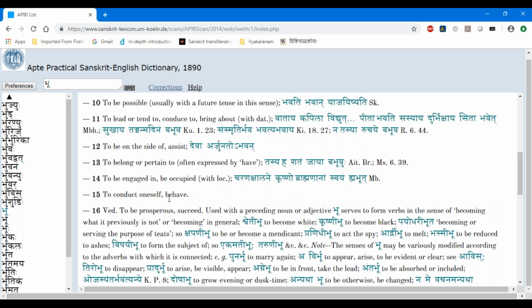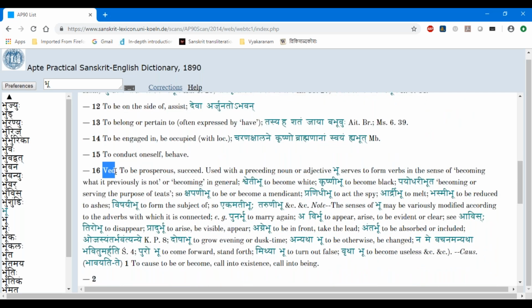Okay. And then he is also giving a Vedic usage. Ved means Vedic usage, to be prosperous, succeed, and all these things. And after that, he gives some notes. Used with a preceding noun or adjective, bhuu serves to form verbs in the sense of becoming what it previously is not, or becoming in general. Shweti bhuu, to become white. Krishni bhuu, to become black. So these are forms which we see in the literature.